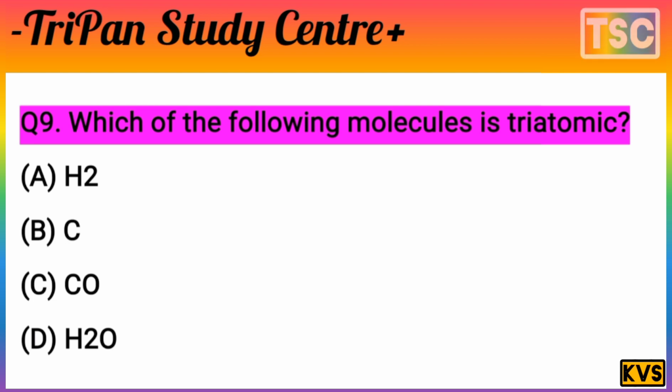You know that this question is very important and interesting, but one fact is important. H2O has two atoms of hydrogen and one atom of oxygen. It means H2O is triatomic, because hydrogen has two atoms and oxygen has one. It means three atoms, triatomic. The D option is correct here. H2O, hydrogen is two and oxygen is one, so it is triatomic. Option D is correct. And let's see the next question here.